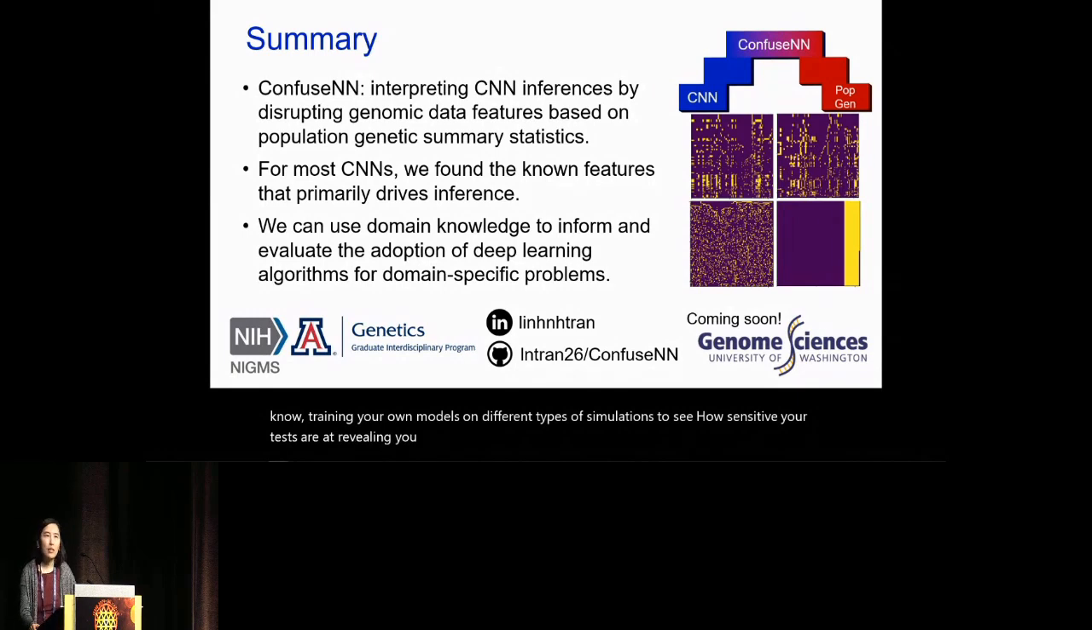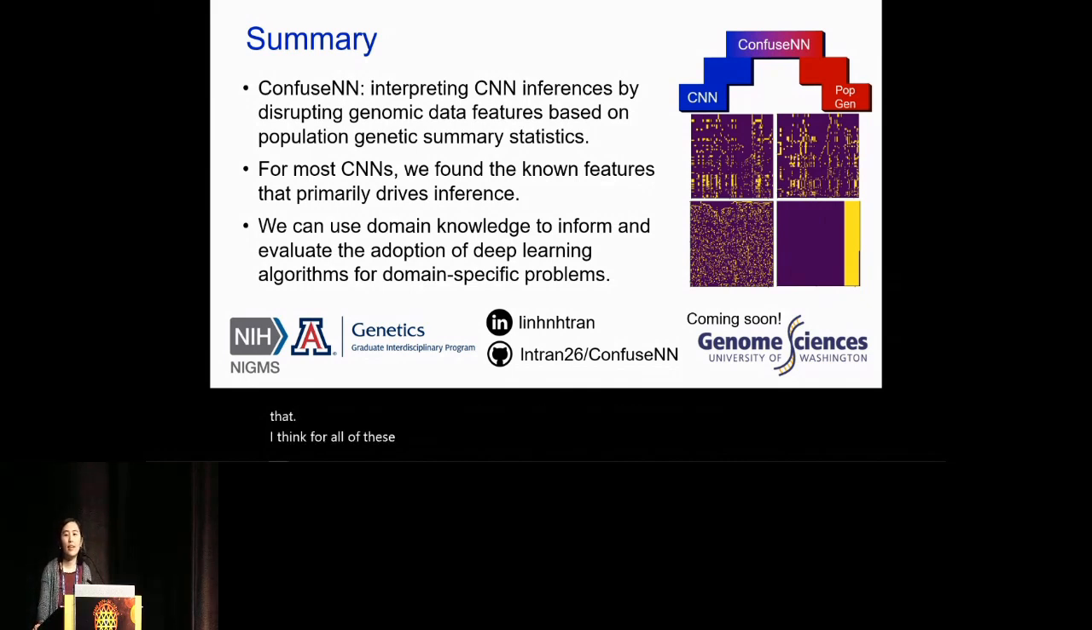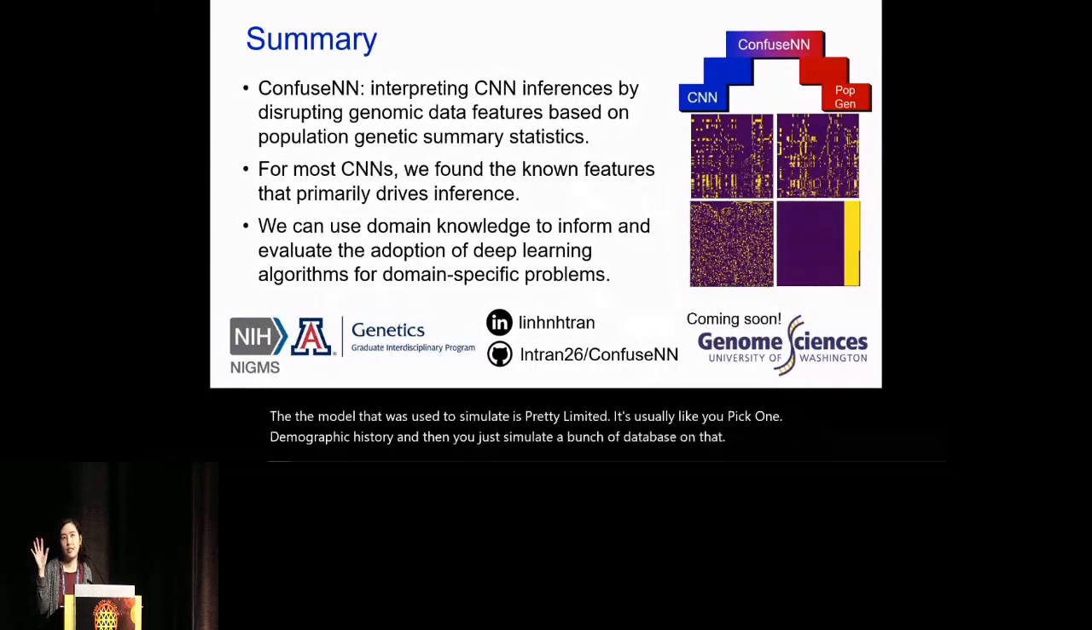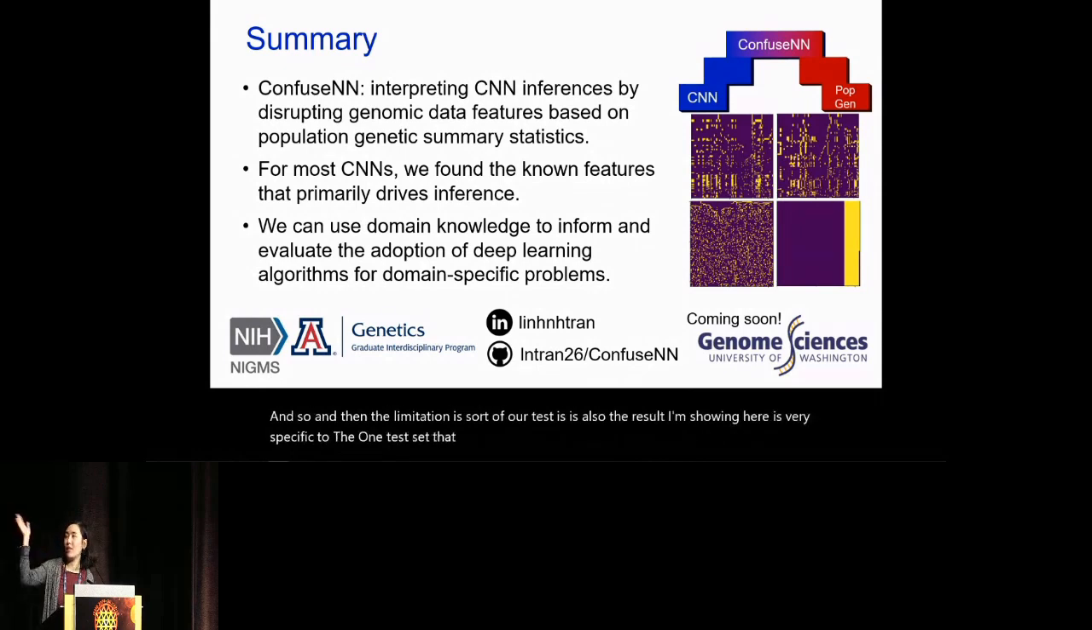Yeah, we haven't really thought about that. I think for all of these models, the model that was used to simulate is pretty limited. It's usually like you pick one demographic history and then you simulate a bunch of data based on that. And the limitation of our test is also that the result I'm showing here is very specific to the one test set that was used. If you simulate a different test set, you might see a completely different pattern. So definitely, you need to reapply it to different situations to see a more general trend.